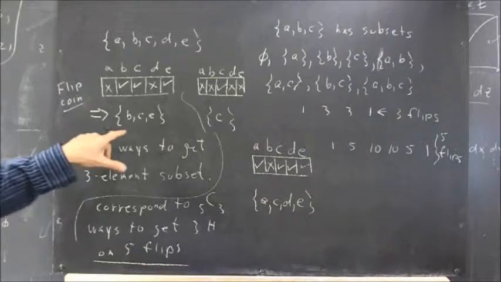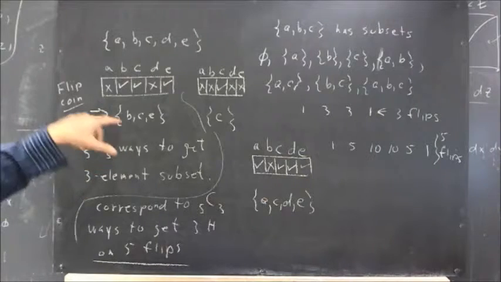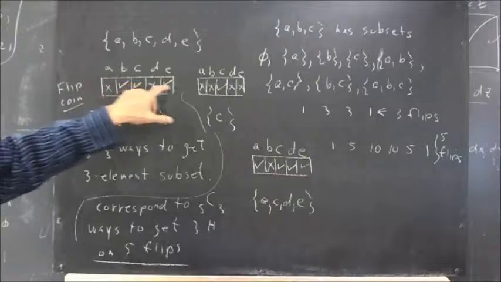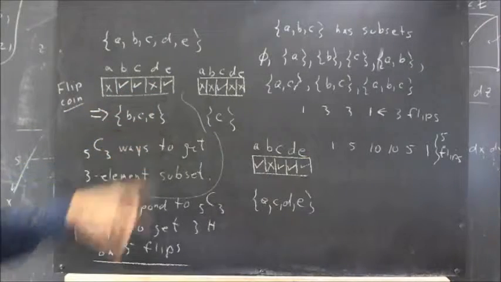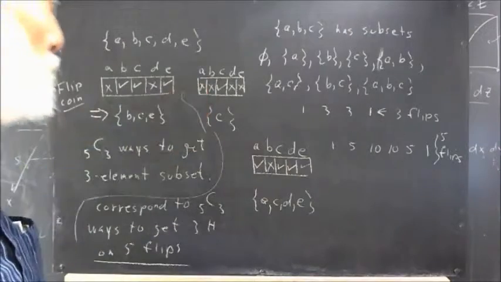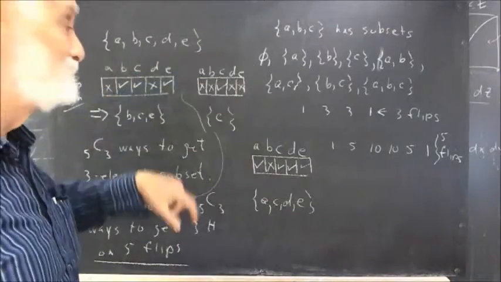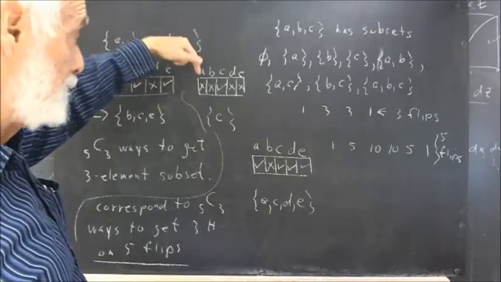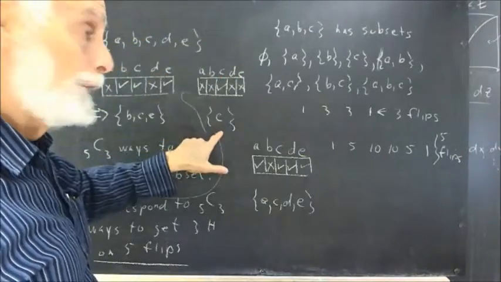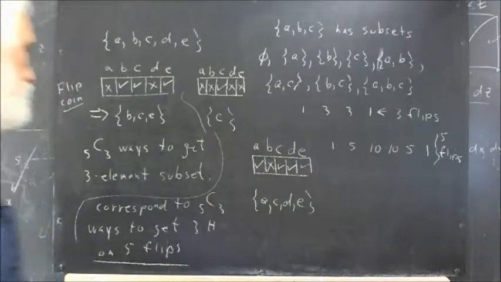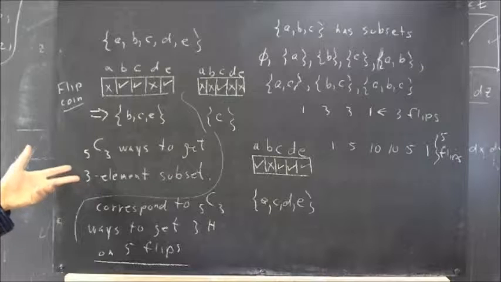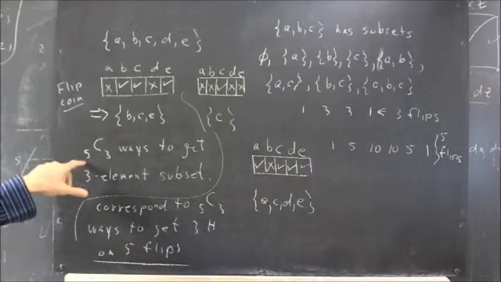Now in class, I selected the set BCE in the same way. I had heads on the 2nd, 3rd, and 5th flips. I got BCE. Then I did this video, but forgot to hit the record button, so I did this one. I didn't do this one in class, but I got tails on every flip except the 3rd, which gave me the subset C. Now, if we want to know the number of ways to get a 3-element subset, it turns out that is 5C3.